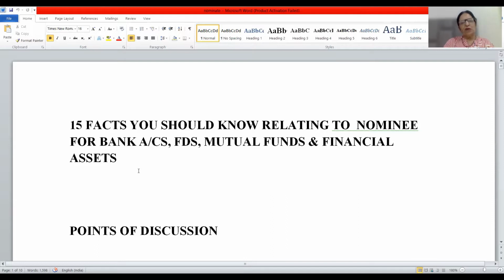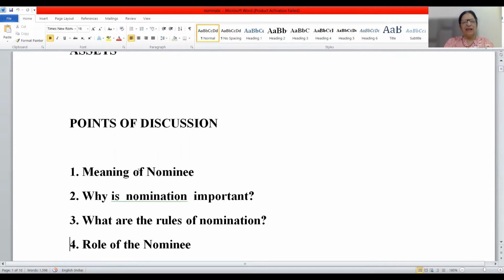So friends, you all know when we make an investment, we invest our money in FDR or we take an insurance policy or we take mutual funds or any financial assets, or we invest our money in shares. We are asked to furnish details regarding nominee. Now, various points I'm going to take up today regarding nominee.